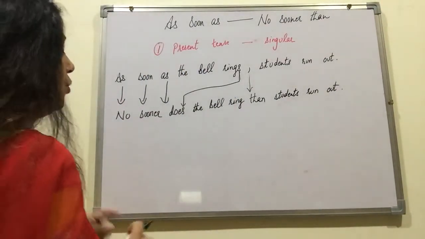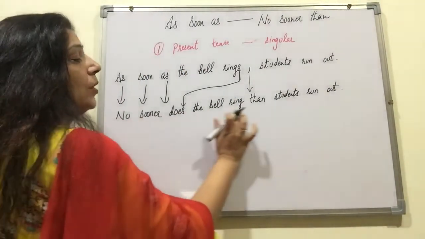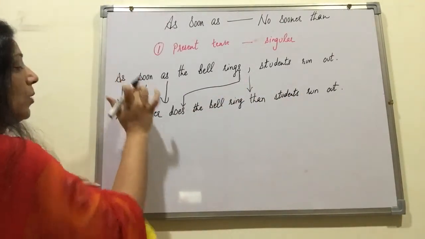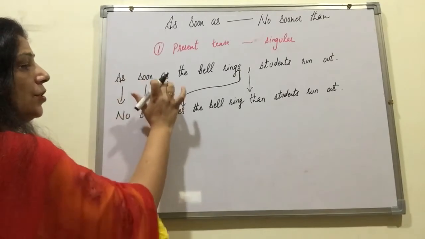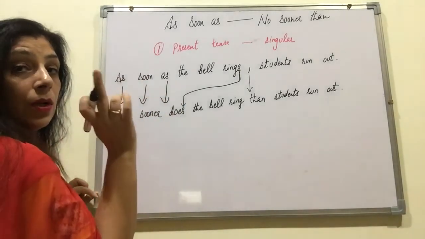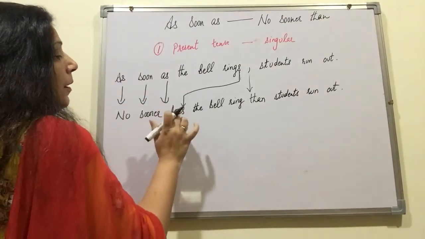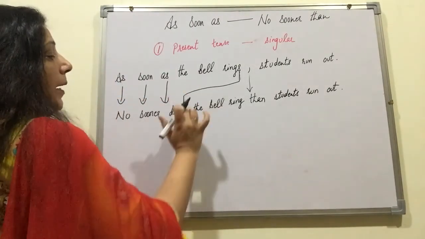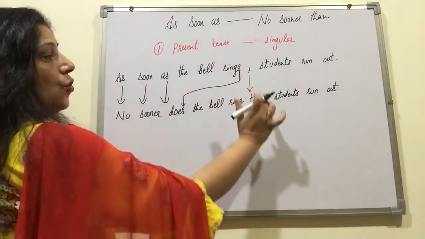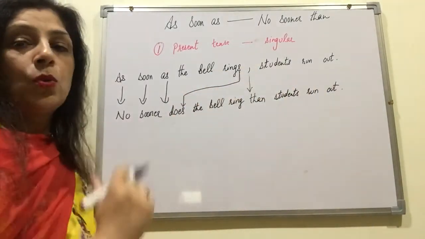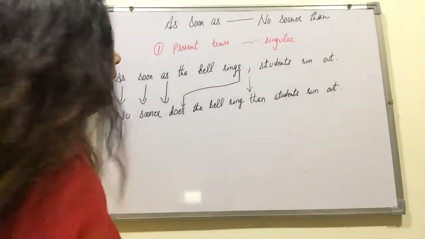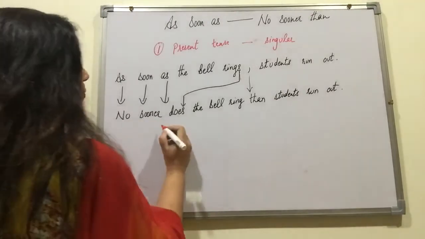Now you can interchange also. Supposing you are given the sentence, no sooner does the bell ring than students run out. How will you interchange? No changes into as, sooner into soon, does changes into as, and does will tell us that it is singular. As soon as the bell, does, S goes over there, rings, then than changes into comma, students run out. It can be done vice versa. Right?